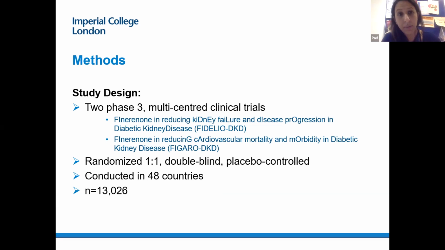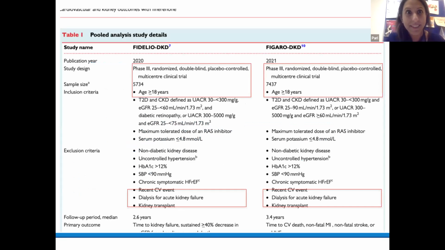Both studies were randomized 1-to-1 Finerenone to placebo, double-blinded, placebo-controlled, and conducted across 48 countries, and looked at a total of 13,000 individuals in the pooled analysis between those two clinical trials. Next slide, please.